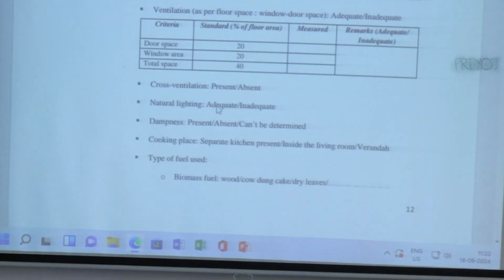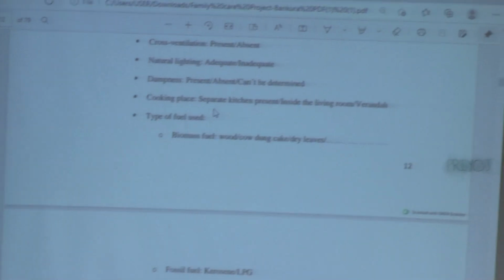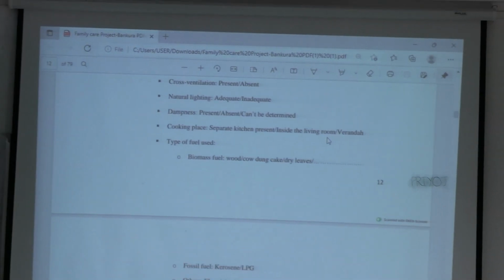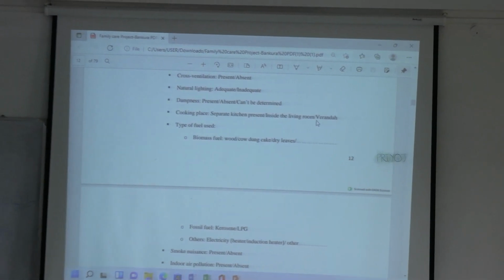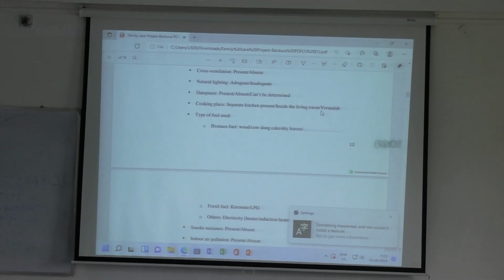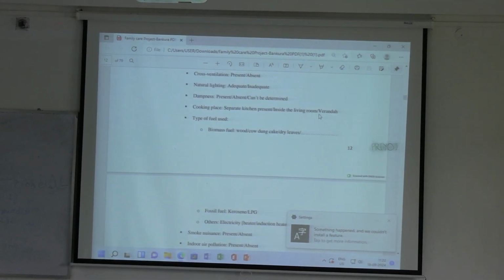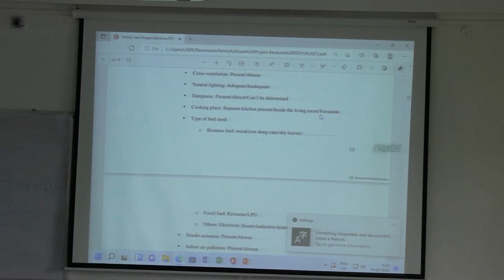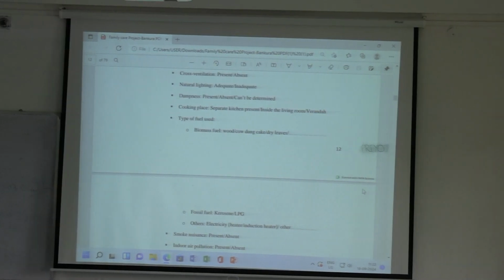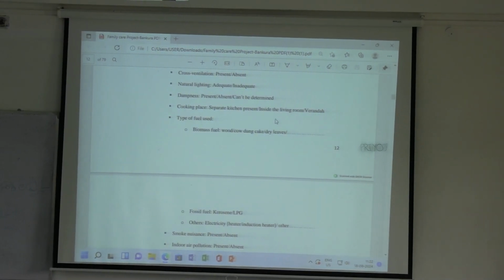Then there is dampness. Dampness means you see the walls and see whether the damp, water, is seeping in the walls or not. You will be able to understand. Cooking place. Now you are coming to the kitchen. Cooking place: separate kitchen is present, or inside the living room, or at the veranda. So there are certain houses where in the veranda there are kitchen materials and kitchen setup. That is not a separate kitchen space, so you have to mention that it is in the veranda.